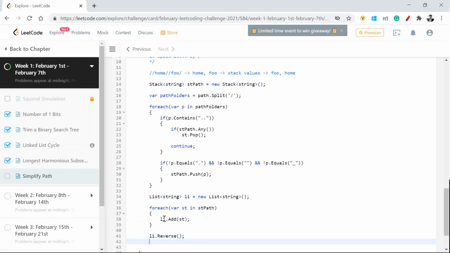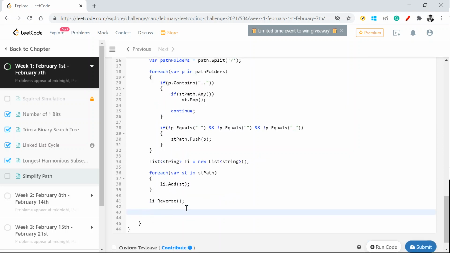and I'm going to simply reformat it. So my reformat path will be whatever my string contains dot join, and join with whatever list I have.